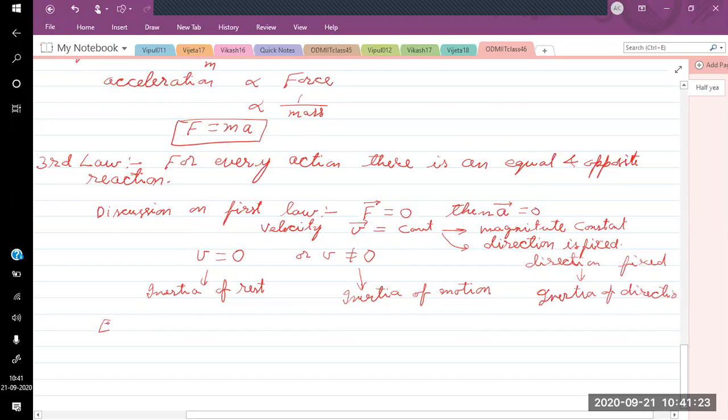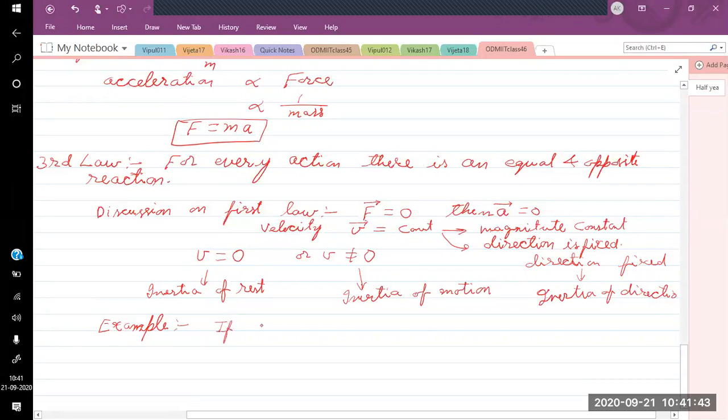So what are the examples? Suppose we shake the branches of a tree vigorously, then many of the leaves will get detached from the tree.